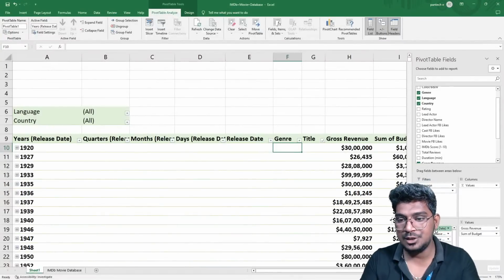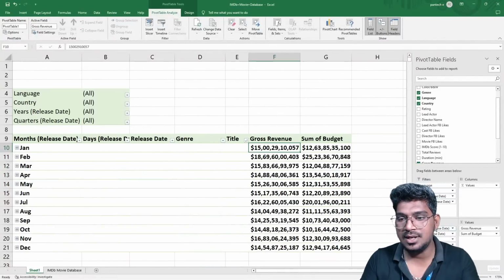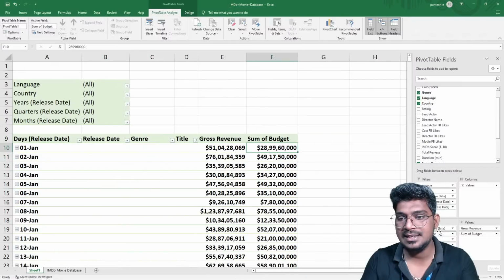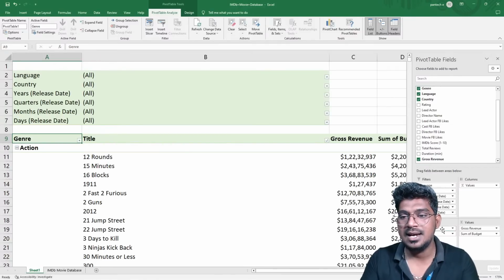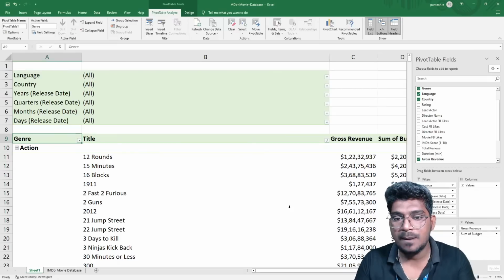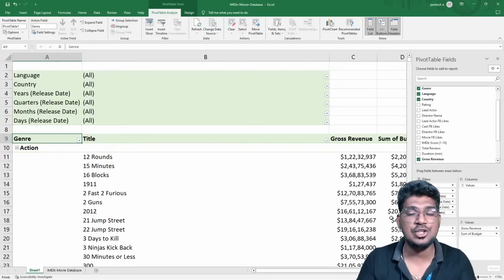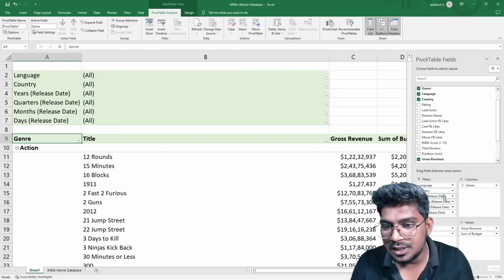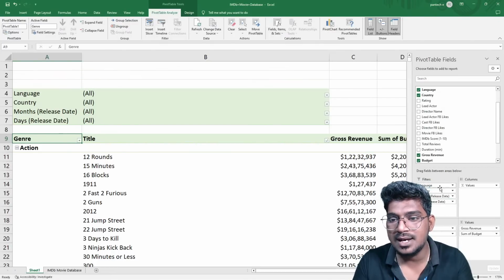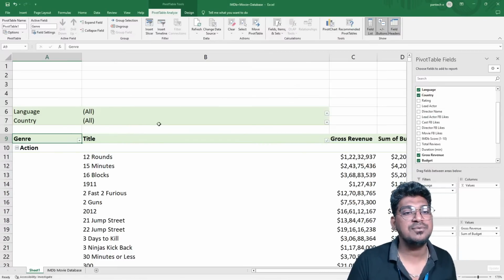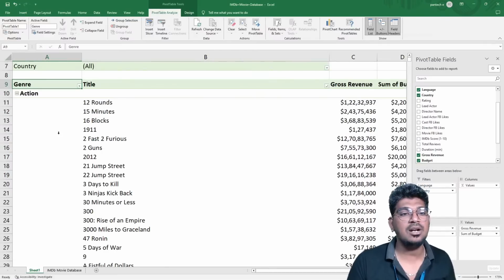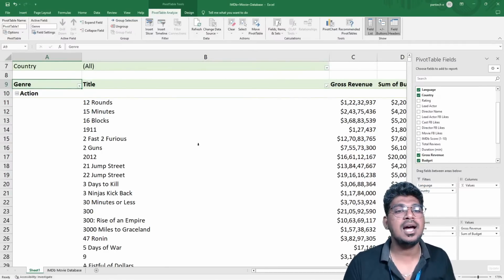For example, I don't need year, I don't need quarter, I don't need month, I don't need the days, and I don't need that release date. Only genre and also the title is most important. So title and also the genre, and based on the country, that is the most important thing. So for this particular country, I'm removing all this quarter, month, days. Here the country and also the label is actually a filter, and this is actually like the title of the genre. So genre and also the title.